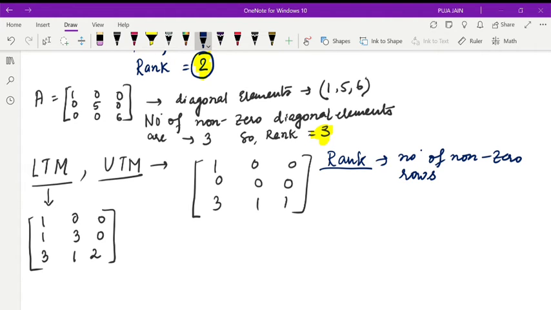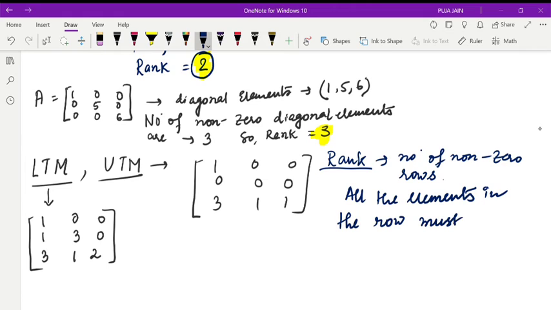Non-zero rows means a row in which not all the elements are 0. It will be more clear when we solve this. You see here, which one is a row? This is a row, right? This is one row, this is the second row, and this is the third row.